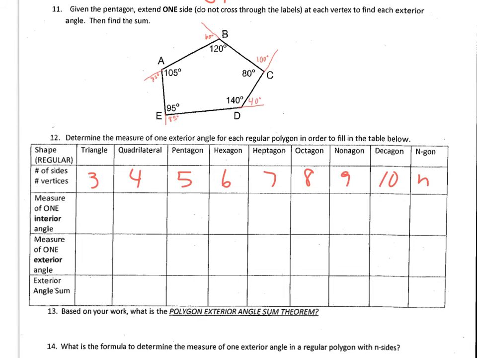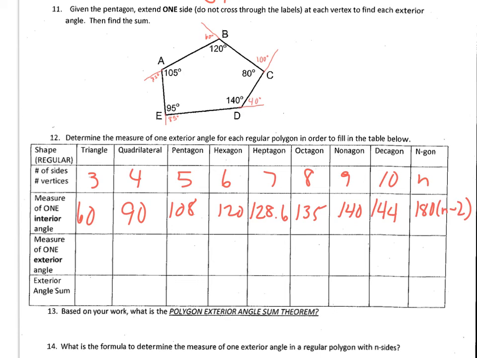We just did that, and it was 60, 90, 108, 120, 128.6, 135, 140, 144, and when it's just an n-gon, we say it's 180 times n minus 2, divided by n.